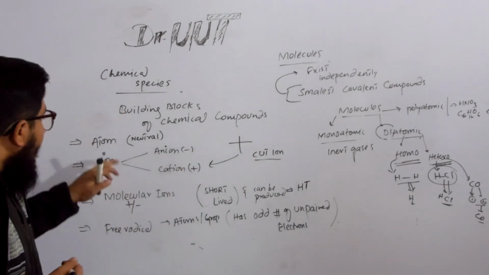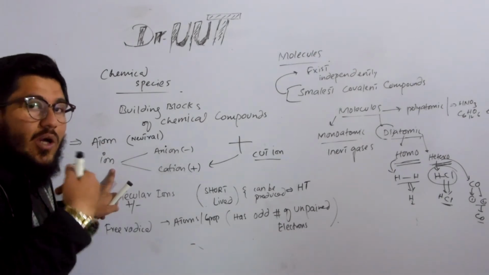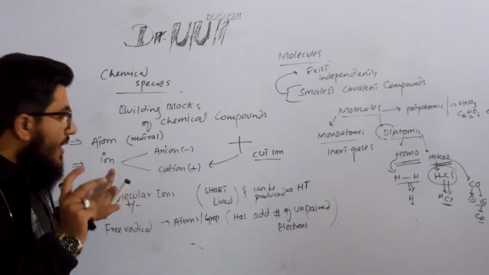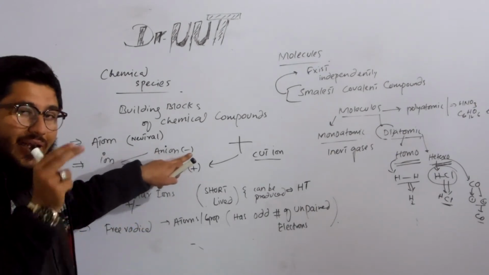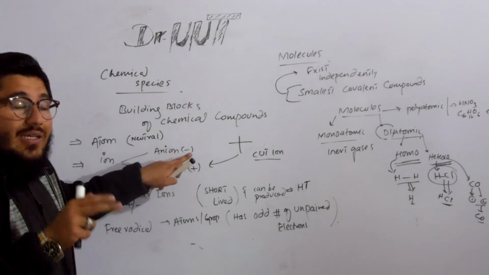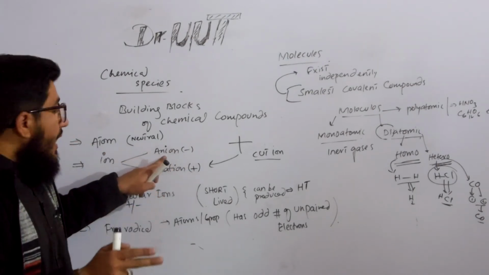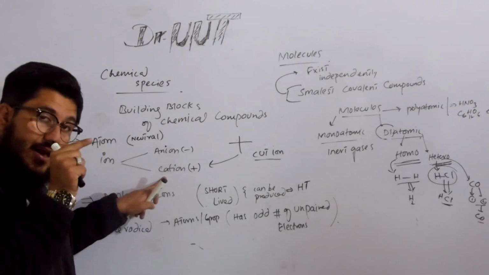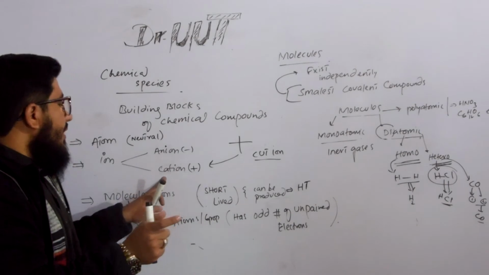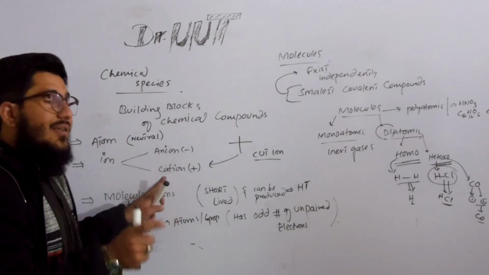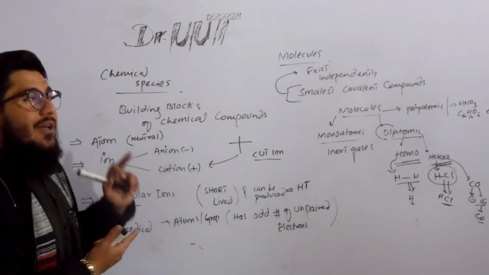So ions are of two types. An atom becomes an ion in two ways. If the atom gains an electron and a negative charge appears on it, then that atom is given the name anion. And if the same atom loses an electron and a charge appears on that atom, then it is no more called an atom, and is given the name cation.